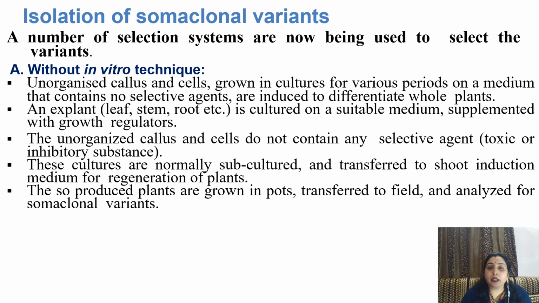The unorganized callus and cells do not contain any selective agent at any stage of their growth. That means toxic or inhibitory substances are not present in the medium. These cultures are normally subcultured and transferred to shoot induction media for regeneration of plants. The plants so produced are grown in pots, transferred to fields and analyzed for somaclonal variants.